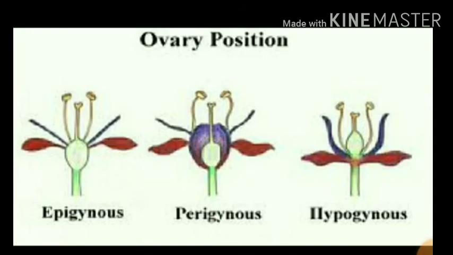Here the ovary is at the highest position compared to the petals and sepals. Whereas in perigynous, have a look here, the ovary position is like a rim position, at a similar level to the petals and sepals. That's why it is said to be perigynous.